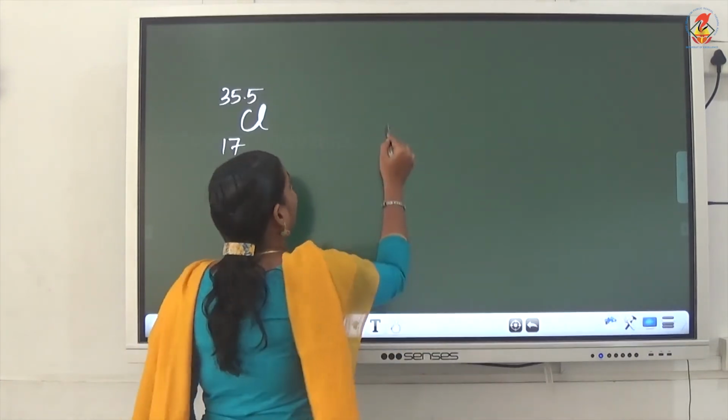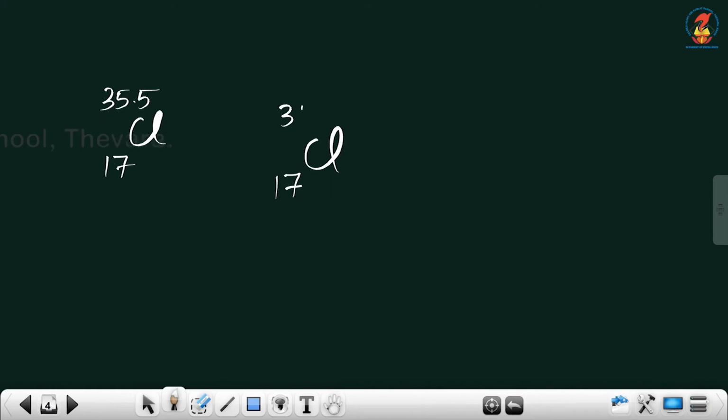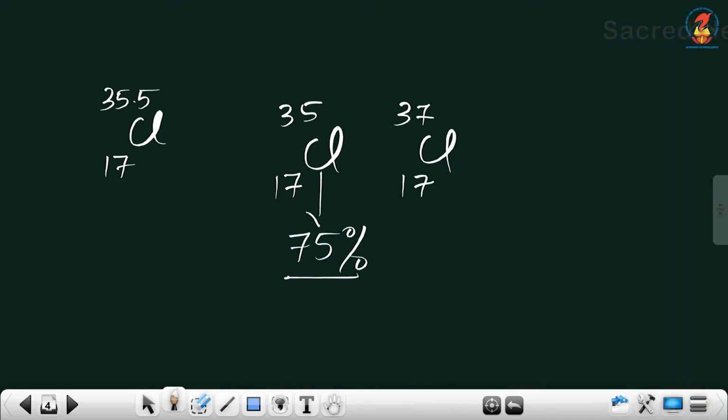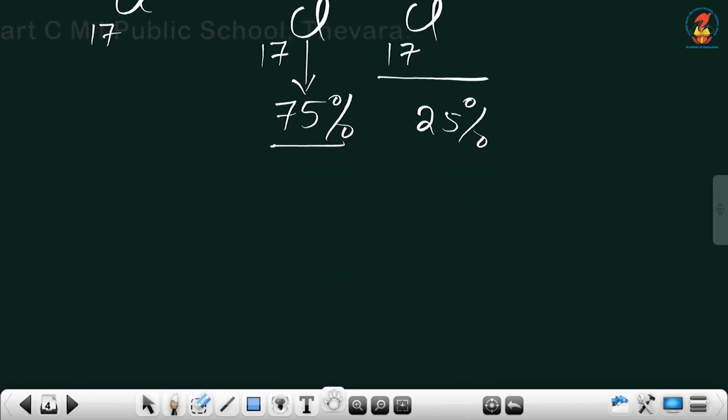But we know that chlorine in the atmosphere exists in two different forms, Cl-35 and Cl-37. The 35 form is present at 75% and the 37 form at 25% in the atmosphere. So, if you take the average of this, the atomic mass will come as 35.5. It will not come as a whole value. How can we take that average atomic mass?